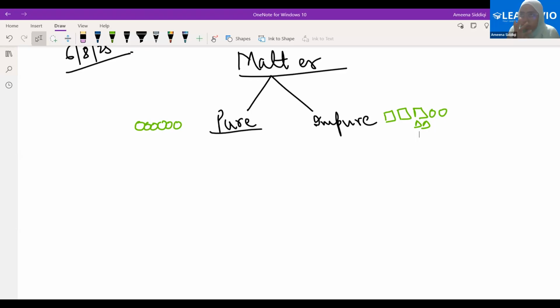Pizza has different kinds of variation. Let's take two different pizzas. Can you tell me two different pizzas? One would be margherita, the other would be... Ma'am, one chicken pizza and one veg pizza. Okay, one chicken pizza and one veg pizza. Amar was so quick to respond. Okay, no worries. So if one is a chicken pizza and the other is a veg pizza, will the taste be different?